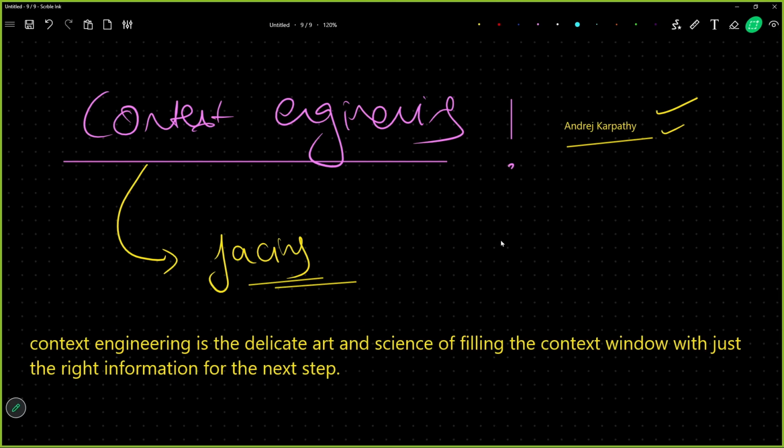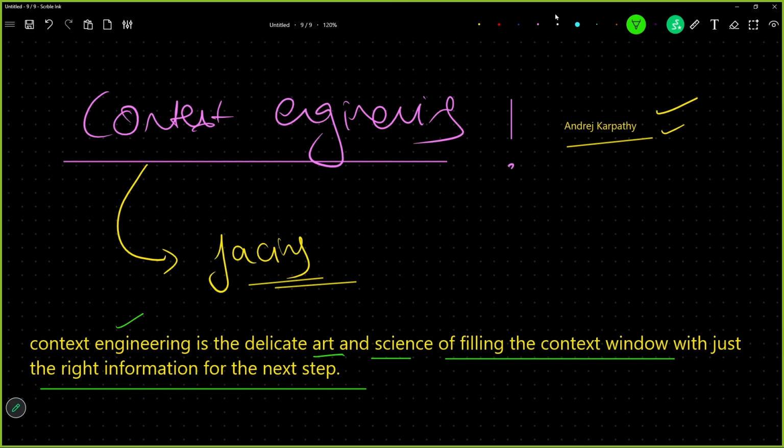What do we read over here? Context engineering is a delicate art and science of filling the context window with just the right information. Now, to understand this, we will have to understand what is context window and why is it a problem.